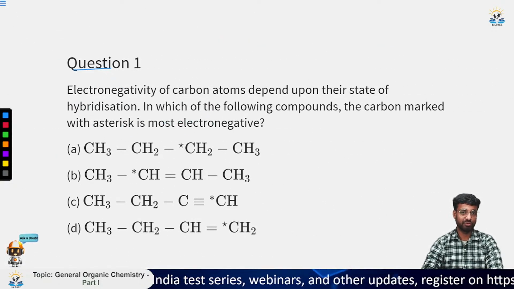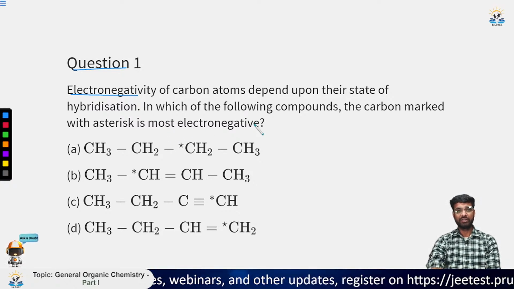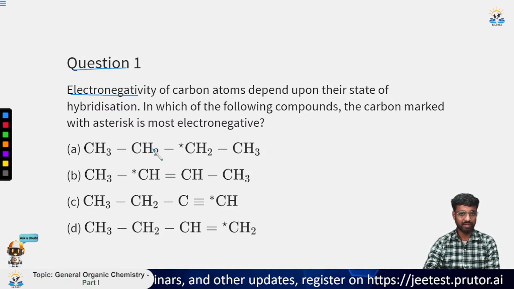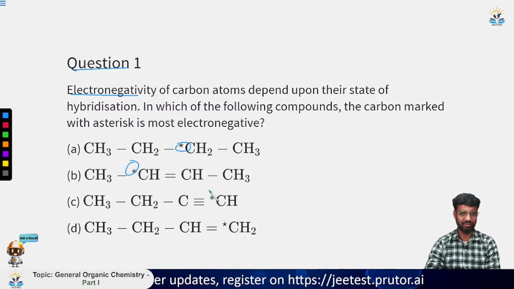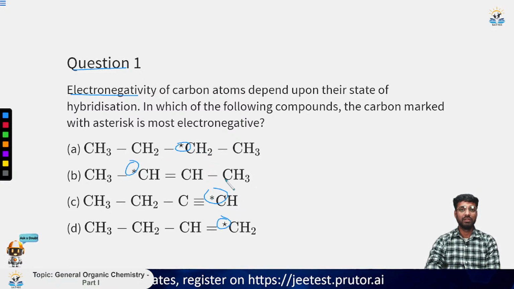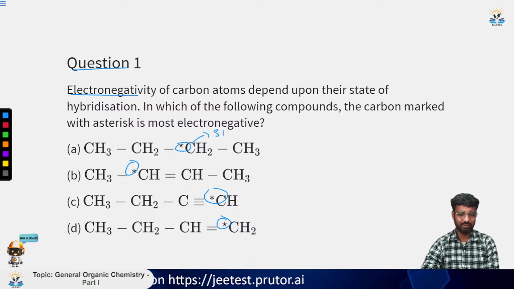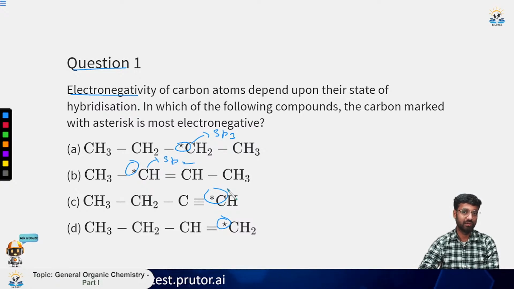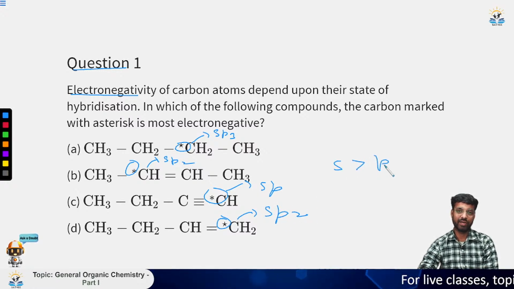Now let us move to some questions. The first question is to tell which carbon is the most electronegative of all these starred ones. This is the first starred one, second one, third one, and fourth one. Now we have seen what sp3 and sp2 are. So this is an sp3 carbon, this is an sp2 carbon, this is an sp carbon, and this is also an sp2 carbon. Now you know very well that s is more electronegative than p.